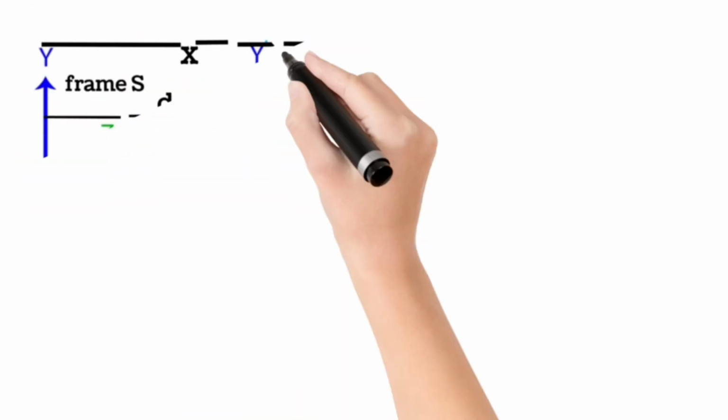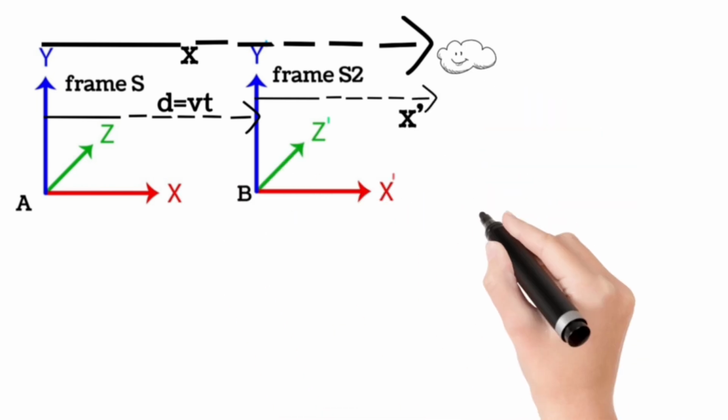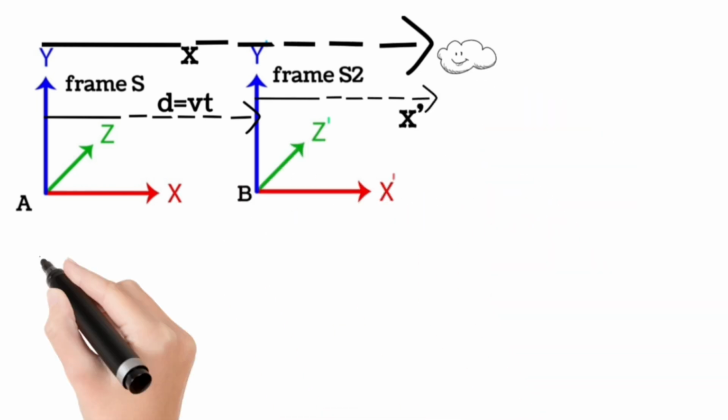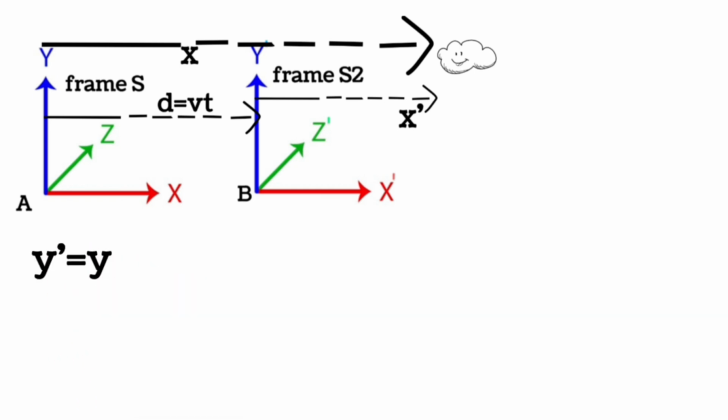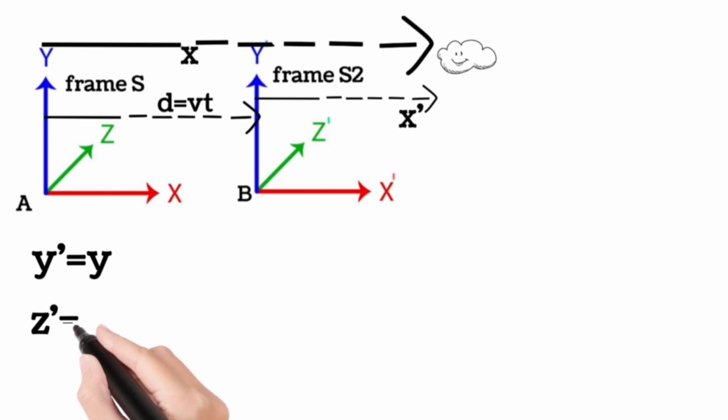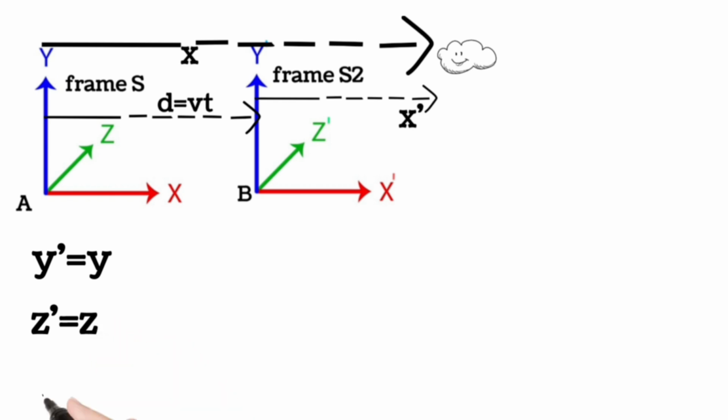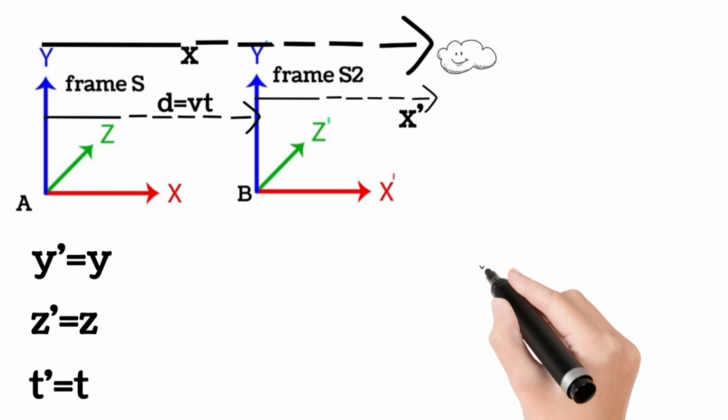Now let us find the relationship between the coordinates from the diagram. You can see the y coordinate is not moving. Therefore, y dash is equal to y. Same for the z coordinate. The z coordinate is also not moving. Therefore, z dash is equal to z. Also for the time dimension, because time is the same for both frames.